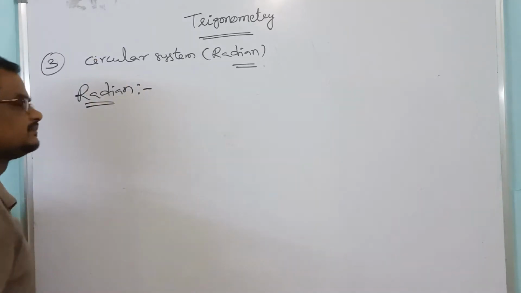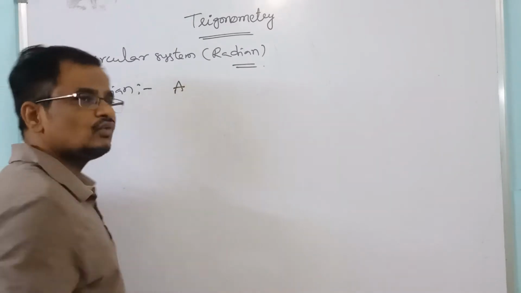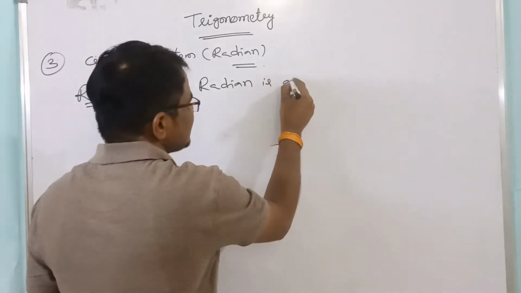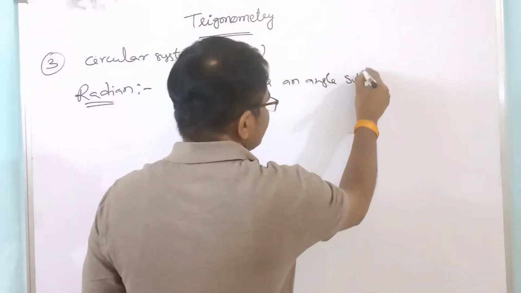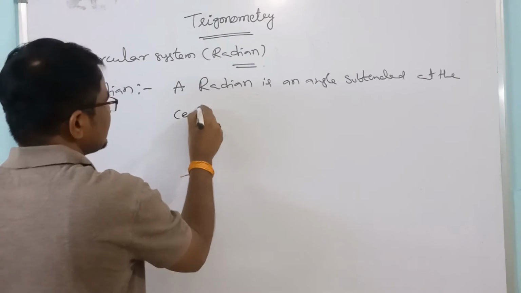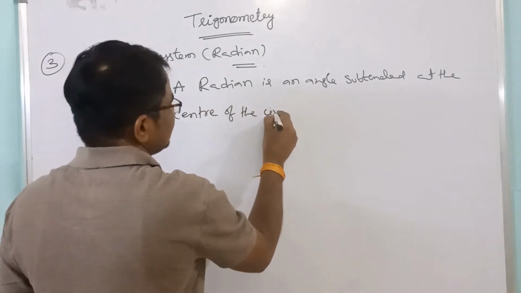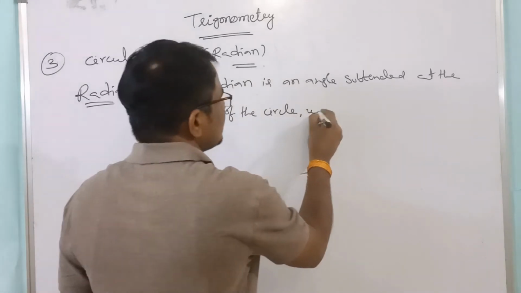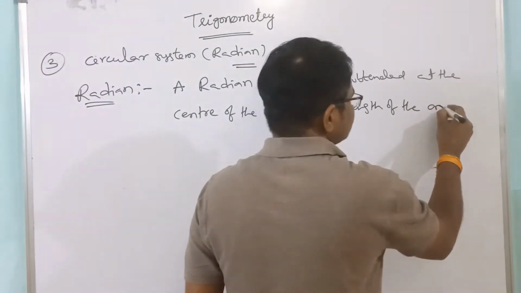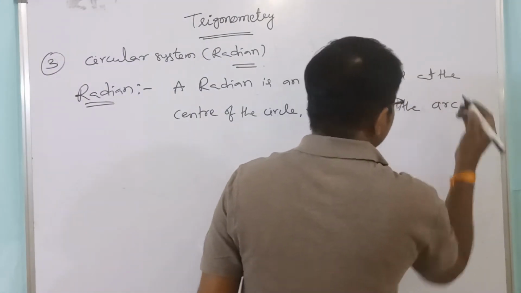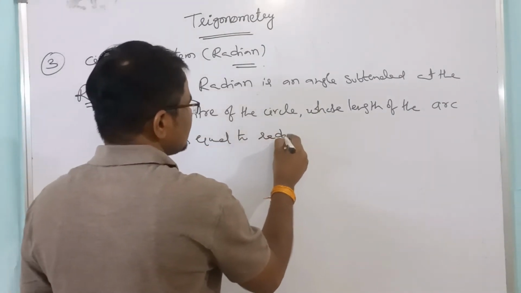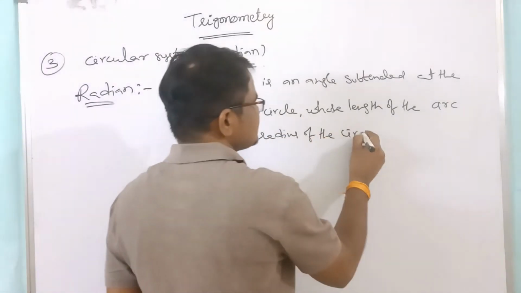Define the radian. A radian, or 1 unit of radian, is an angle subtended at the center of the circle whose length of the arc is equal to the radius of the circle.